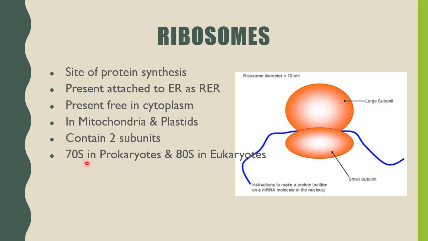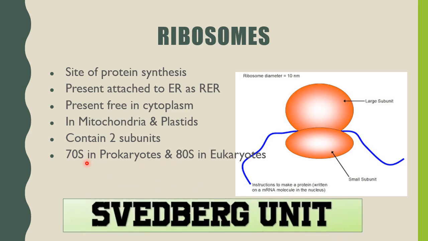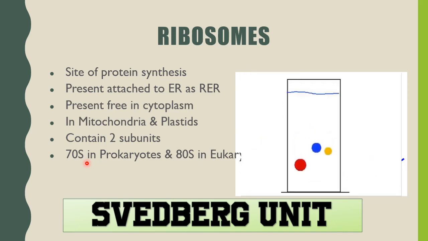Now some additional information. What does S stand for in 70S and 80S? S stands for Swedberg unit. Now we have studied about sedimentation. This is sedimentation. You can see some substances settle down faster than the others.